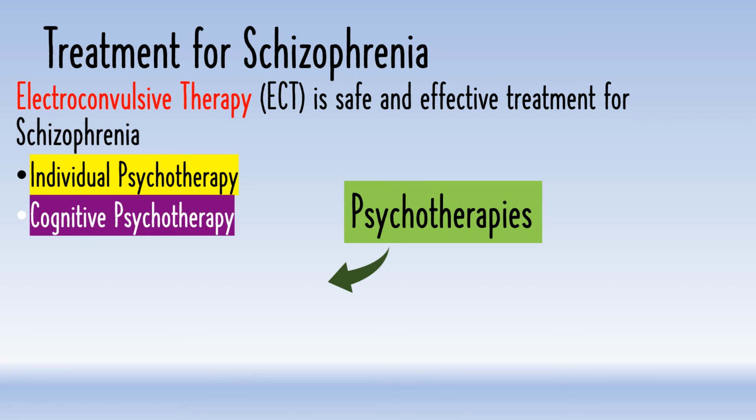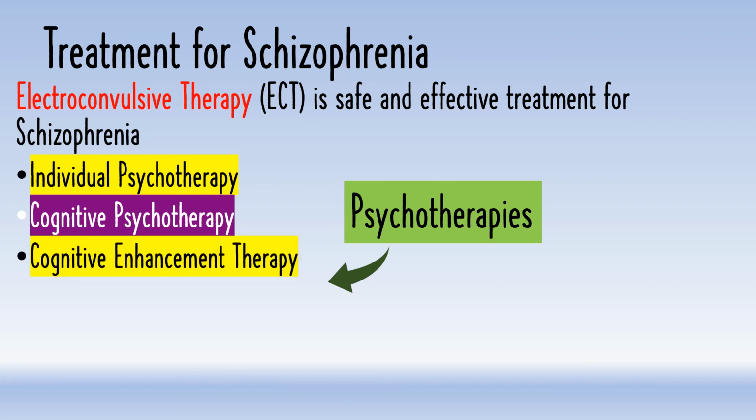The next one is cognitive psychotherapy, known as CBT. CBT stands for cognitive behavioral therapy. Cognitions that are distorted in schizophrenic patients are changed, and usually the work on cognition is very effective, as it can also change the behavior. So overall we can say that the schizophrenic patient's harmful or negative cognitive patterns can be changed into healthier and positive ones. Usually, in this overall psychotherapy session, the therapist's main focus is to create self-awareness and to make the client more confident in order to progress and succeed in the therapy.